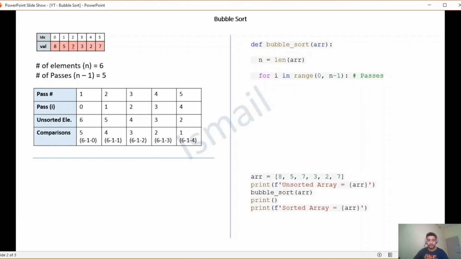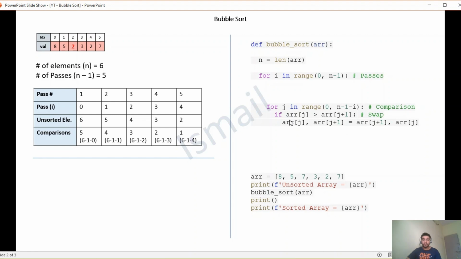This gives us the inner for loop which is meant for comparisons. Here we are going to compare the adjacent elements. If the first element is greater than the second element, swap them. This gives us the basic implementation of bubble sort.